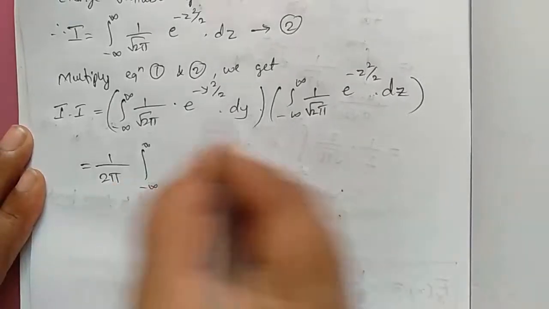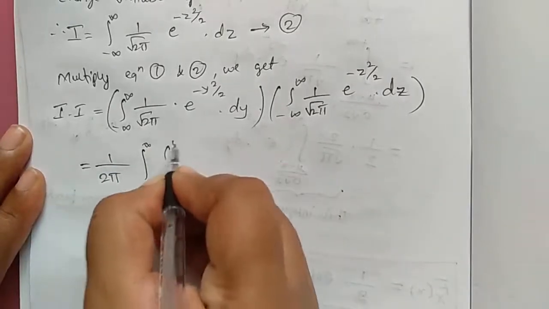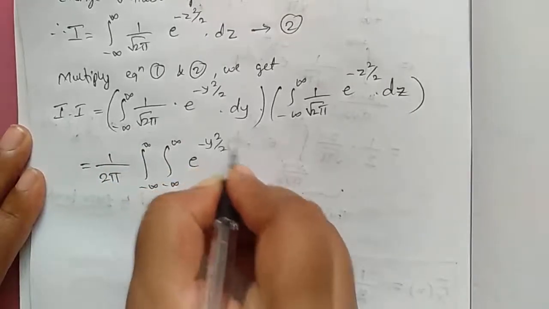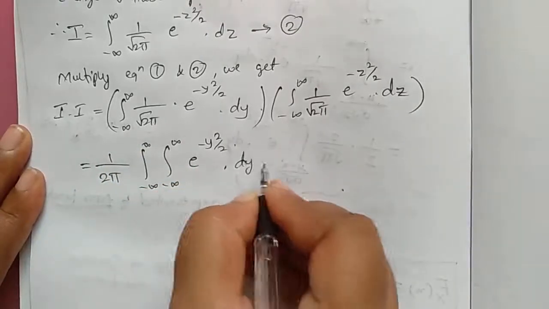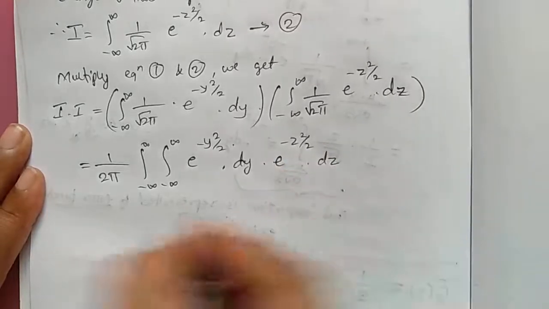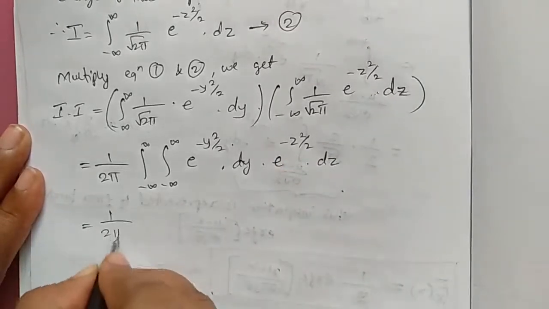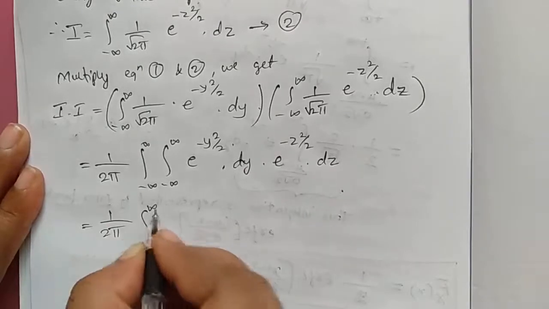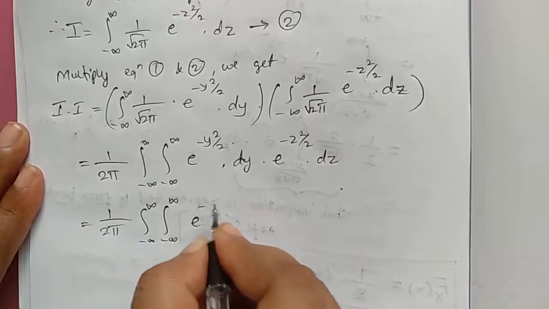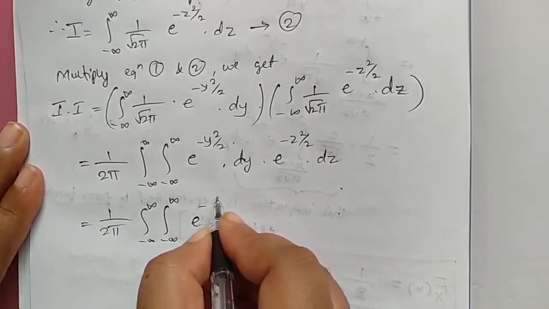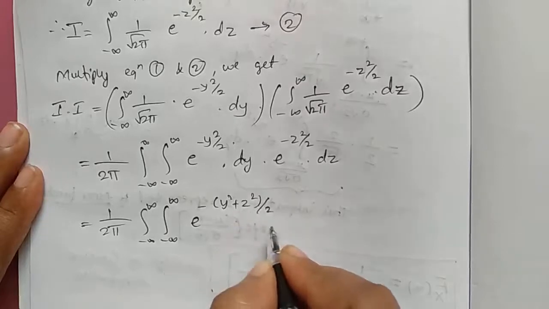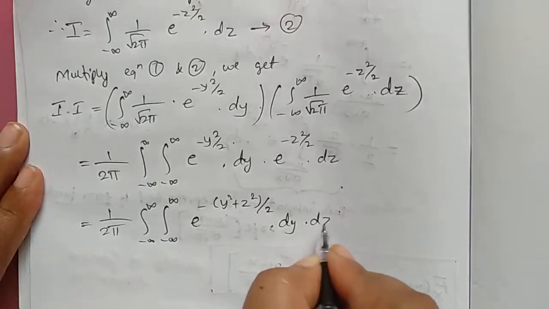I can write it as two integrations together, with e power minus y square by 2 into dy and e power minus z square by 2 into dz. I can also rewrite this equation as the integration from minus infinity to plus infinity, integration from minus infinity to plus infinity e power minus y square plus z square whole divided by 2 into dy into dz.